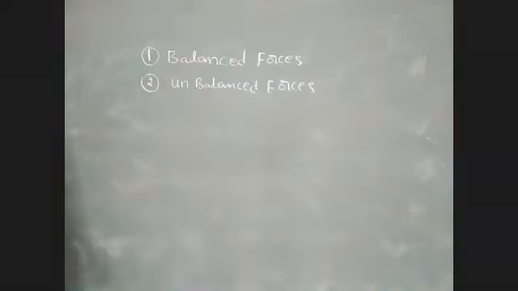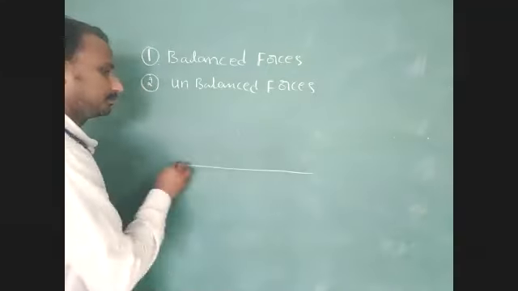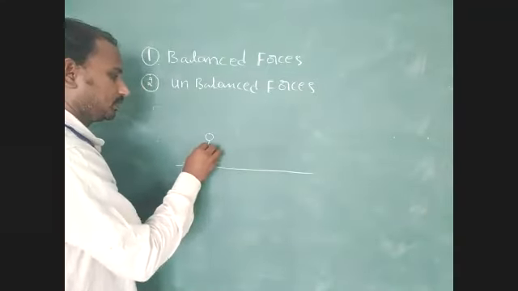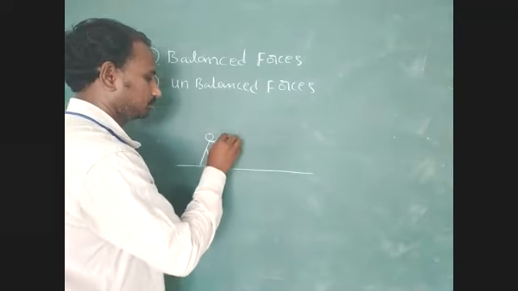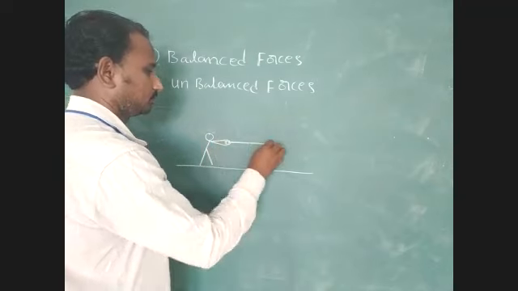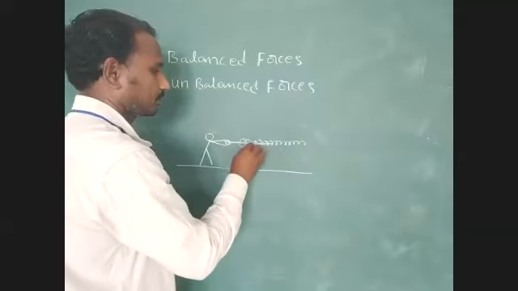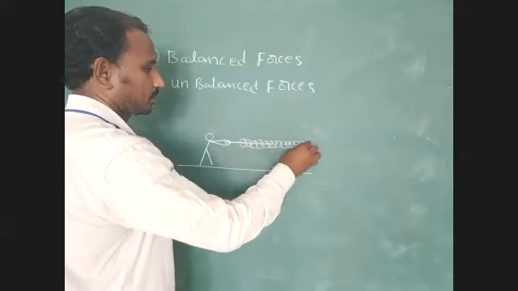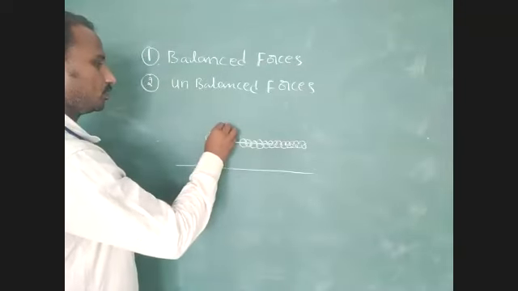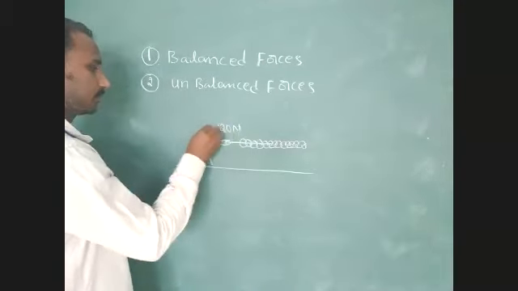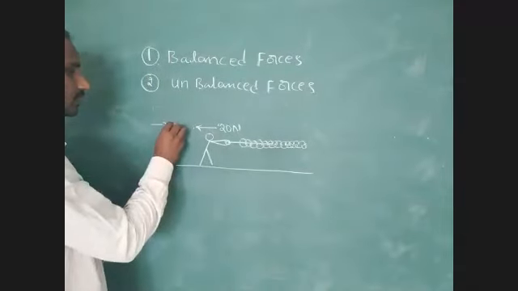Next, we are discussing unbalanced force. One person is applying force on a rope. Just identify: he is applying 20 Newton force along the negative x-axis direction.